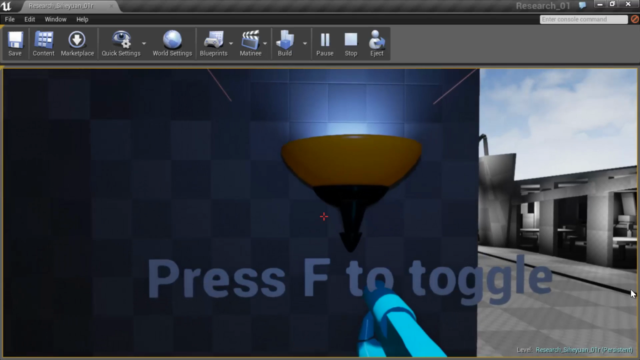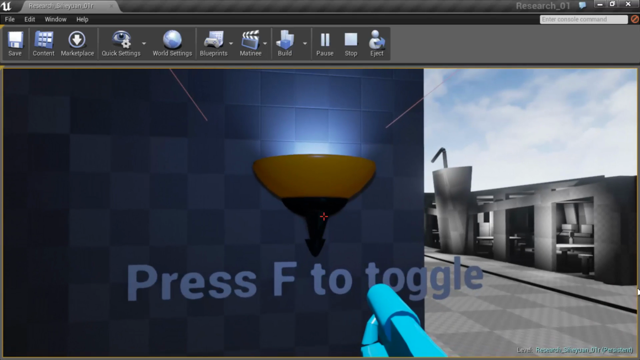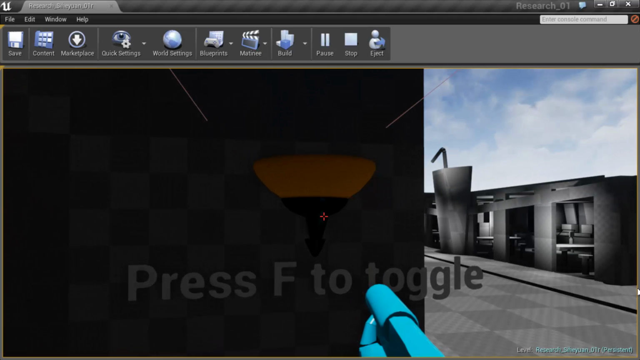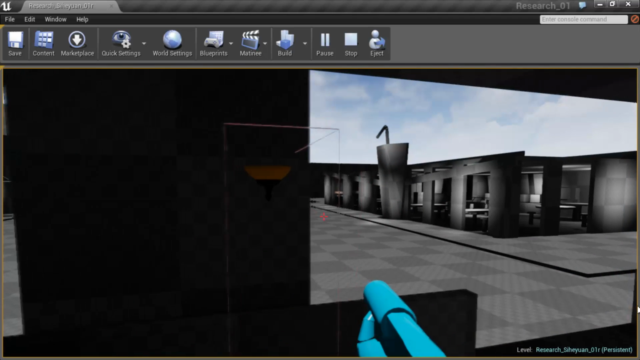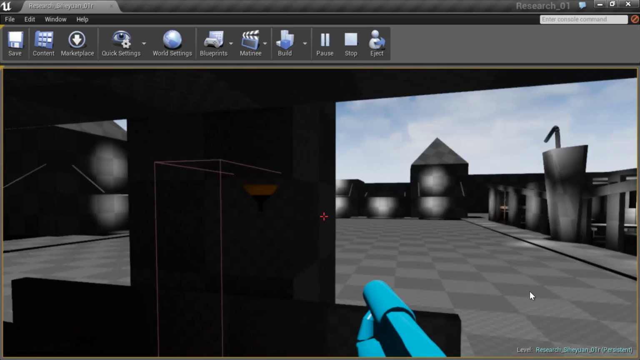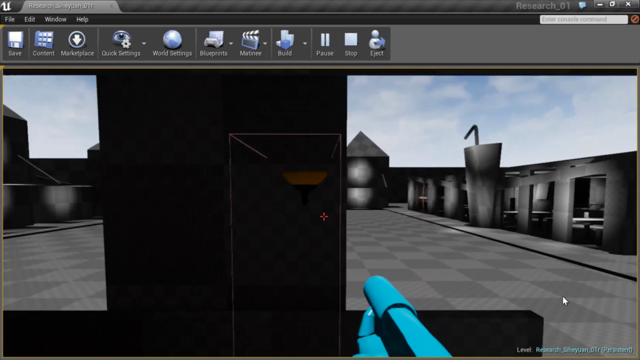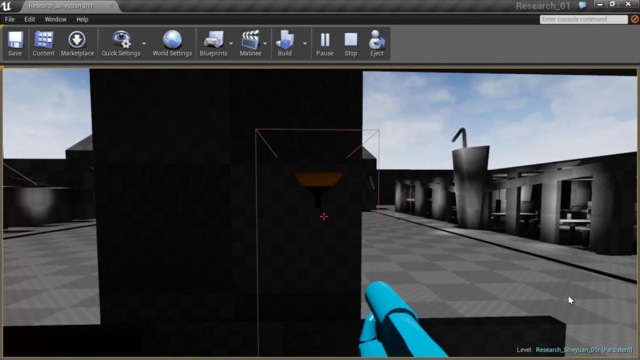I can then step back into the volume. You'll see the words to let me know that I can press F again to toggle that light off. Let's do that now. And as you can see, the light is turned off. I can step out of the volume and there's no light, unless I want to go back into the volume and turn it on.